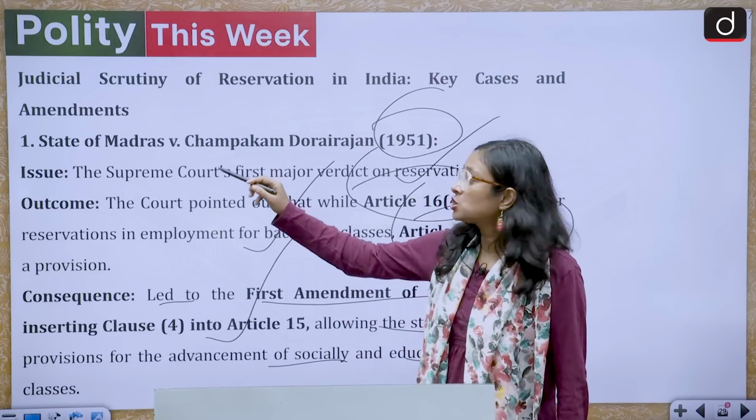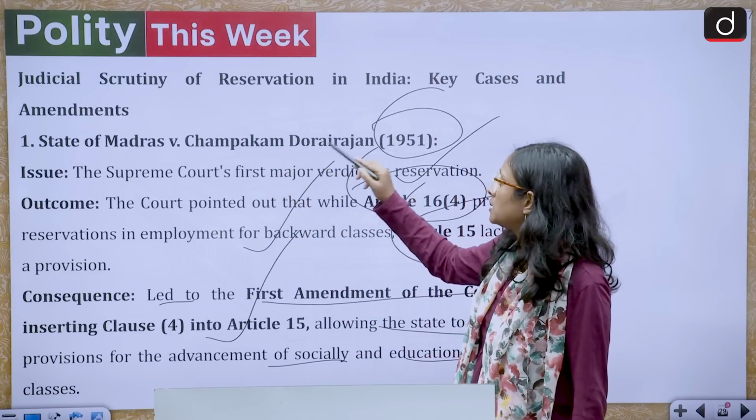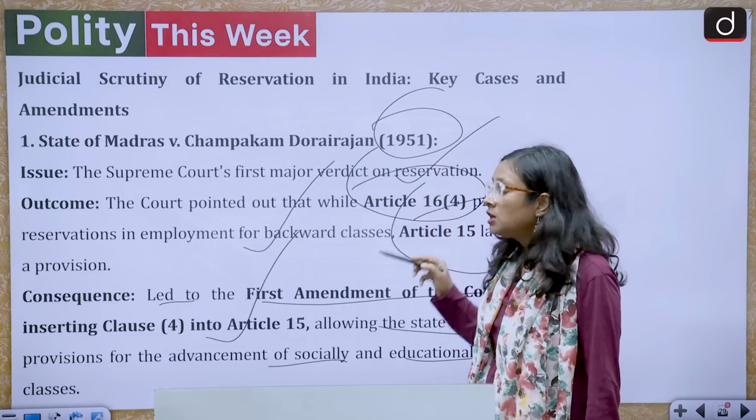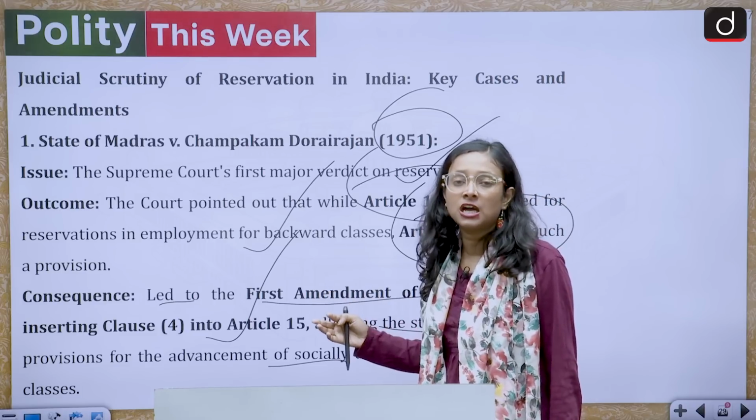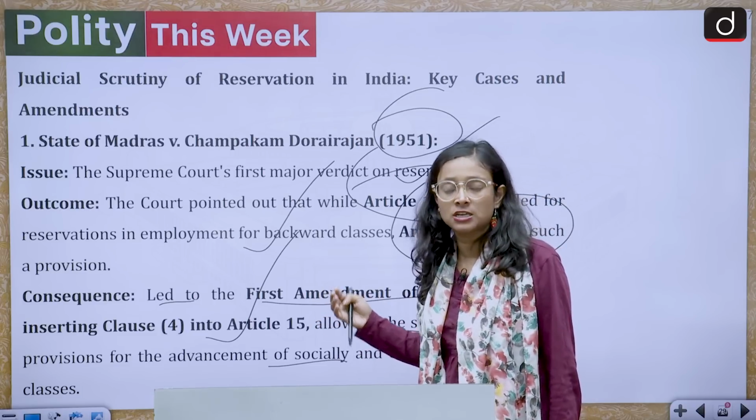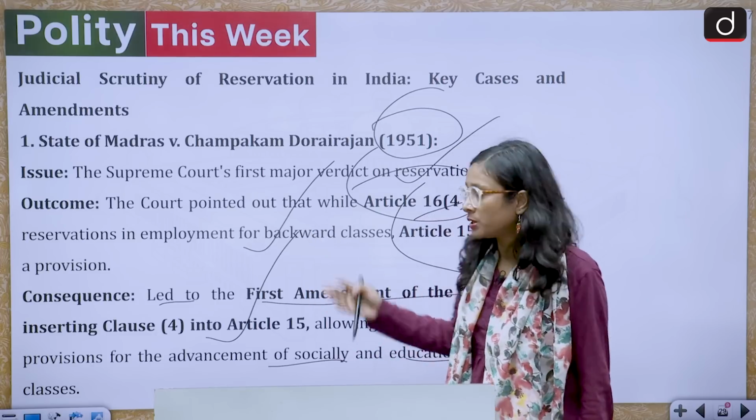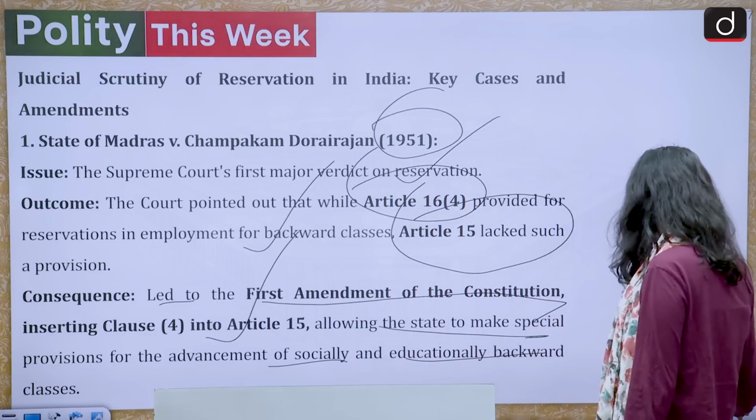So under State of Madras versus Champakam Dorairajan 1951, a provision was made that the state should definitely think about the people who are socially and educationally backward, about their upliftment. Now we'll come to the next case.